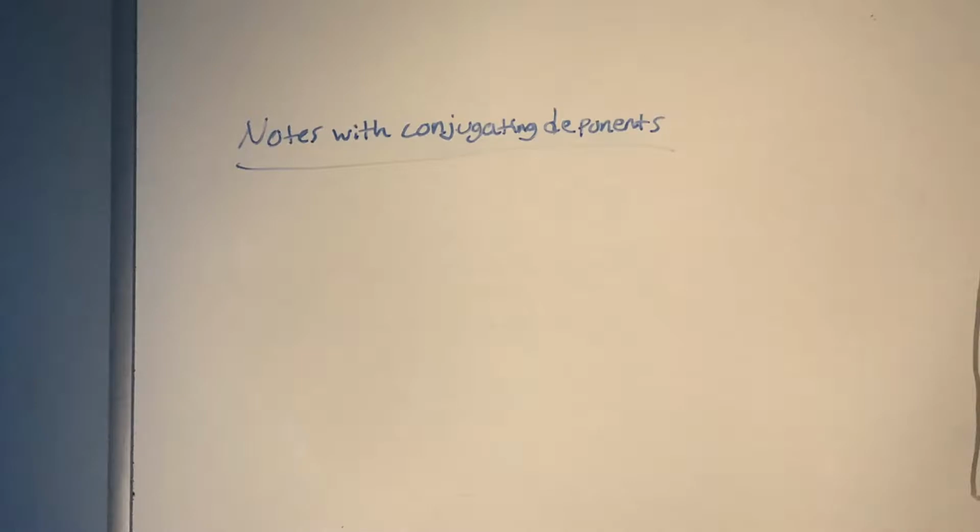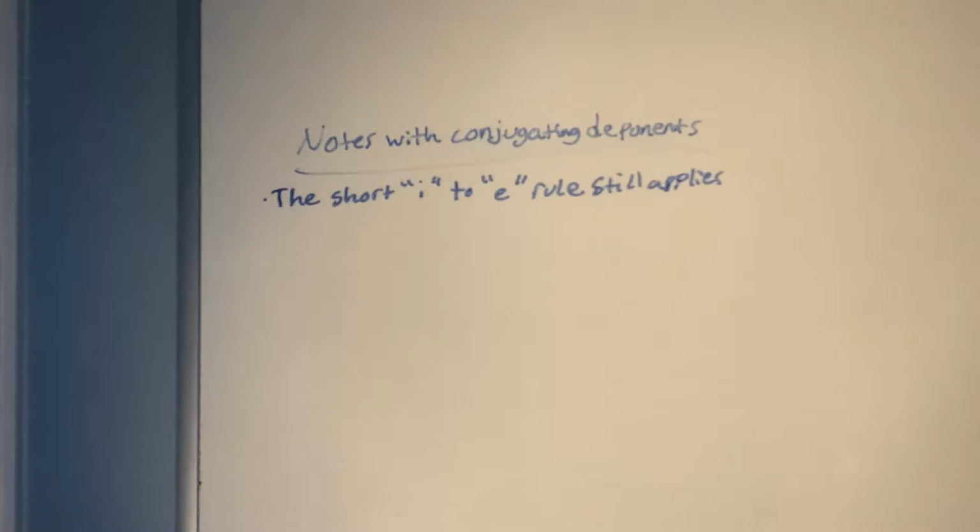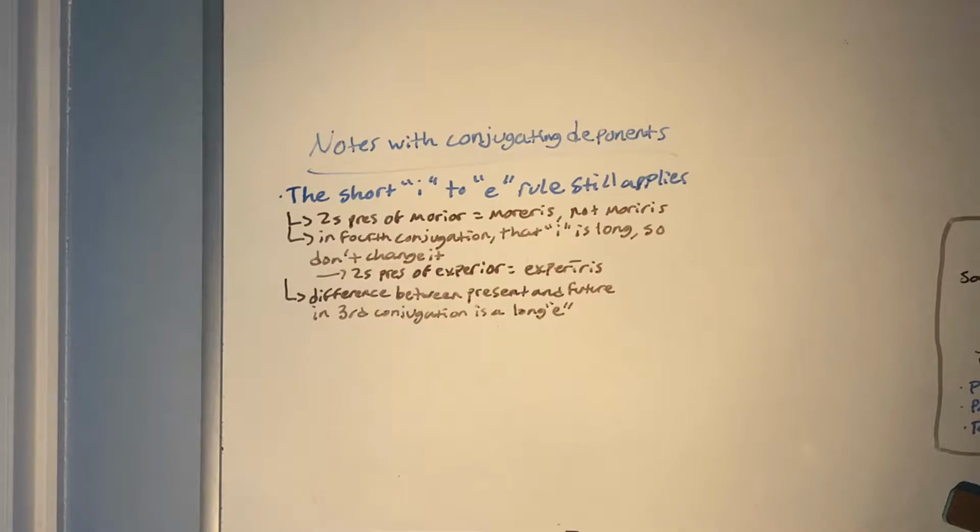So now let's have some notes that we can take away from conjugating a deponent verb. We didn't really see it this much with a first conjugation verb. We saw it once with the second person singular imperfect form, but the short I to E rule that we learned when we learned passive still applies here. So this is more prevalent in third and third IO. So if we had the second person singular present form of morior, which is a third IO verb, that would be more eris and not more iris. It's just hard to say, it's more awkward. The Romans didn't like it, so they didn't bring it into Latin.